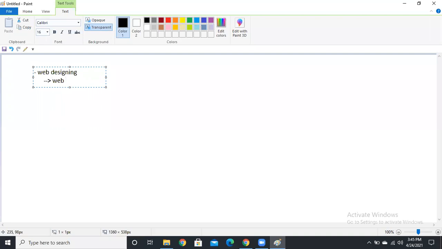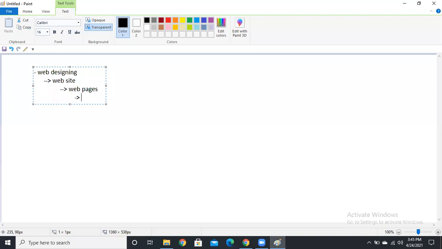Web design is the process of creating a website. So what is a website? Simply, it's a collection of web pages, guys. Okay, so web design is the process of creating a website. Website means it's a collection of web pages, guys. Right? So what is a web page?